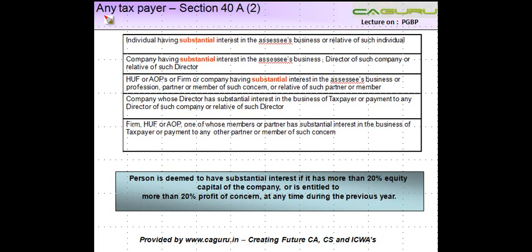Now, any taxpayer, earlier what we saw in the last slide was that if you are an individual, what payments are disallowed if you make it to a specified person? Now, any taxpayer who makes a payment to any of these persons, which are excessive or unreasonable, are disallowed.